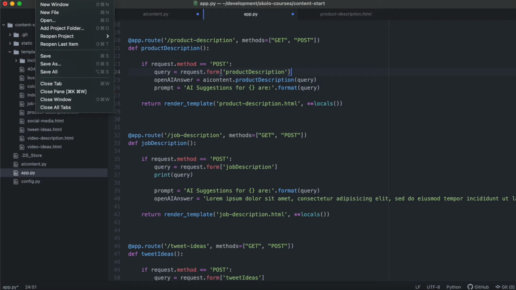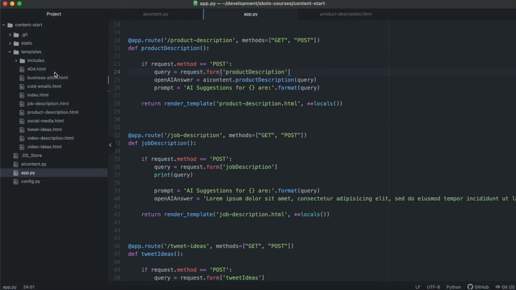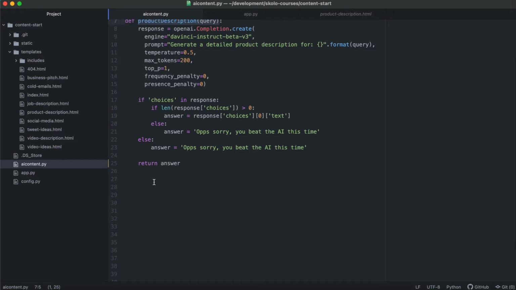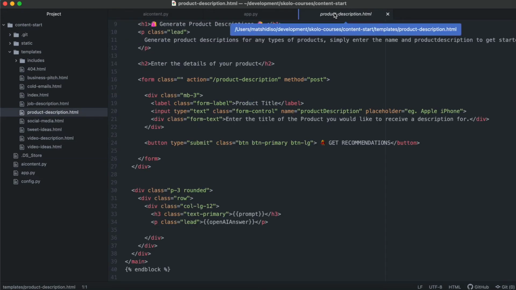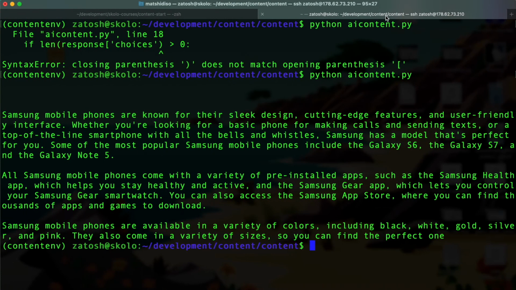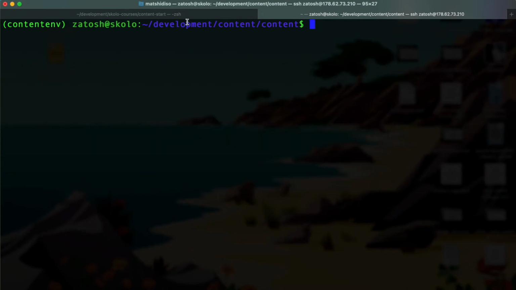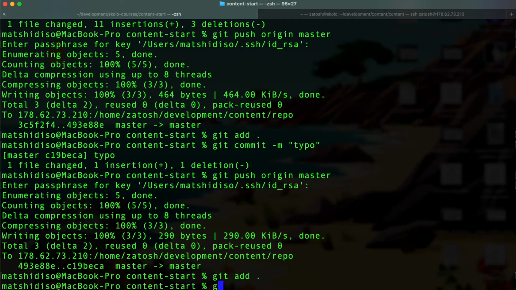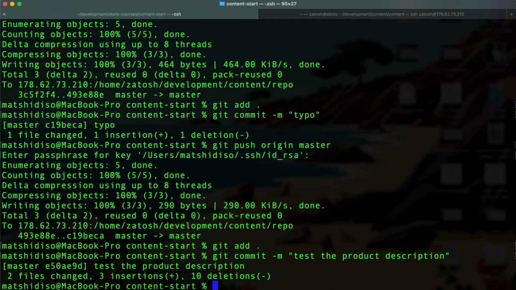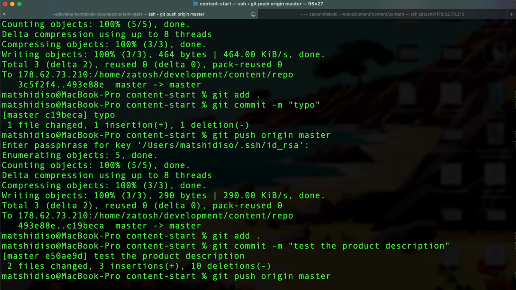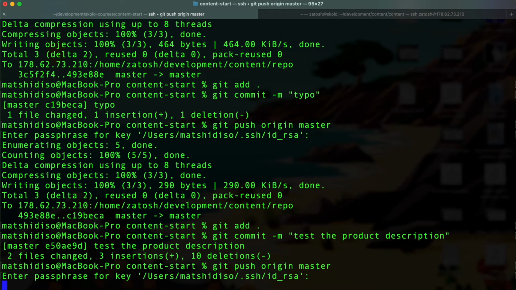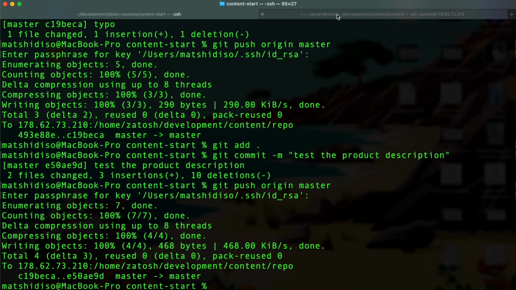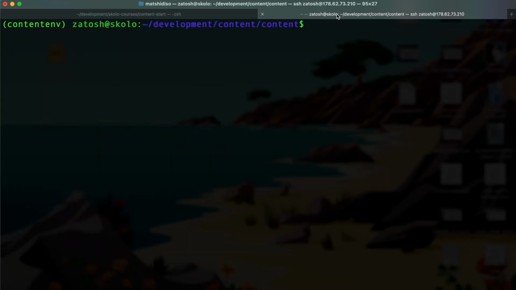So let us now save this, and now we should be able to run this as a function. Let's make sure that there's nothing running there when we import this file, and we can close that. Then we can clear this and push these changes again. And now we need to run the app.py.